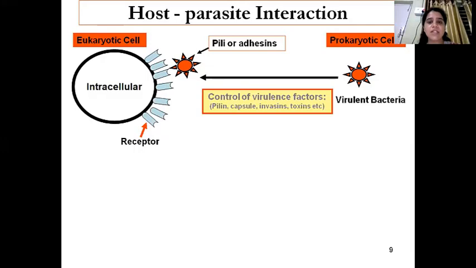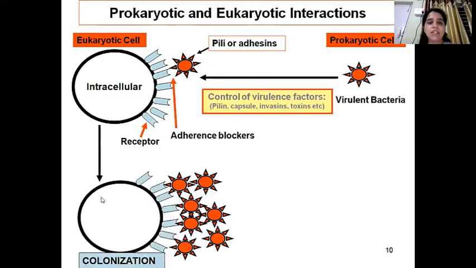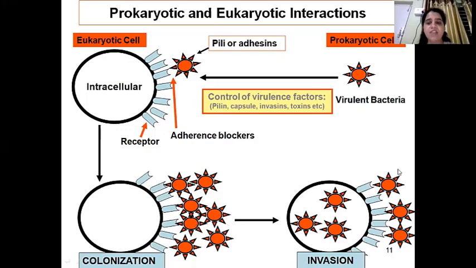Once it gets adhered, then they will form colonies, because a single cell cannot cause a disease. It has to grow in number. It has to multiply in such an amount that it can convert a particular infection into a disease. So here it will form colonies, and finally, after forming colonies, they will enter inside the cell. Here you can see they have just formed the colonies, and here after forming colonies, they have entered inside the cell.